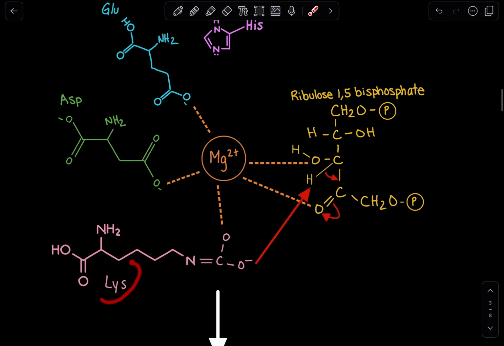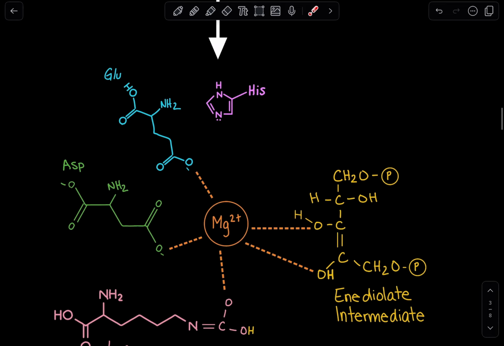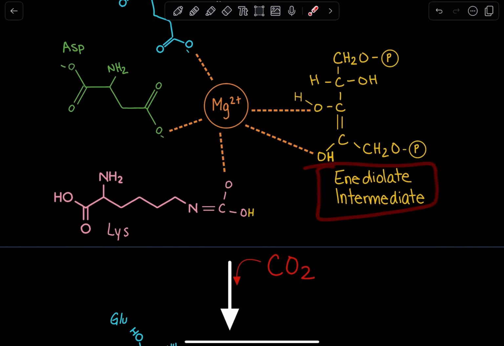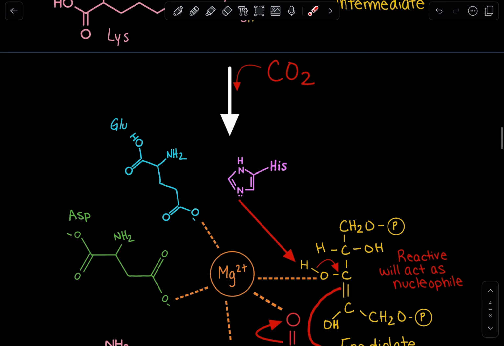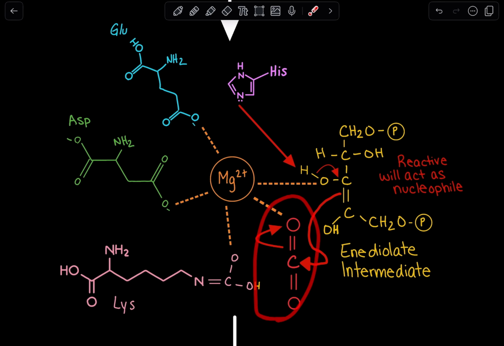In our first step, the carboxylated lysine acts as a nucleophile, abstracts the hydrogen, which results in our enediolate intermediate. Our enediolate intermediate is much more reactive and can act as a nucleophile, and we can note over here that the hydrogen has been abstracted by the carboxylated lysine. Now carbon dioxide enters the mechanism, and the enediolate will act as a nucleophile and attack that carbon because this bond has been polarized by the magnesium, making the carbon more susceptible to nucleophilic attack. And the histidine will abstract the hydrogen.